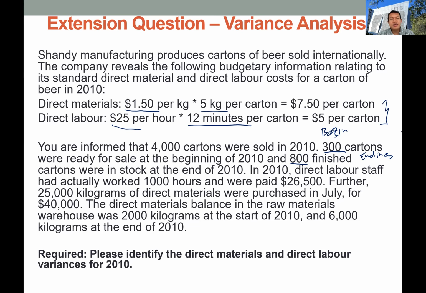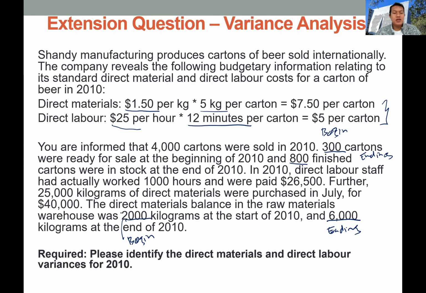Direct labor staff had actually worked for 1,000 hours and were paid 26,500 in total. So this is the total cost of labor. And 25,000 kilograms of direct materials were purchased in July for 40,000. The direct materials balance in the raw materials warehouse was 2,000 kilograms at the start of 2010 and 6,000 at the end of 2010. So this is the ending materials balance, and this one is the beginning balance of materials.